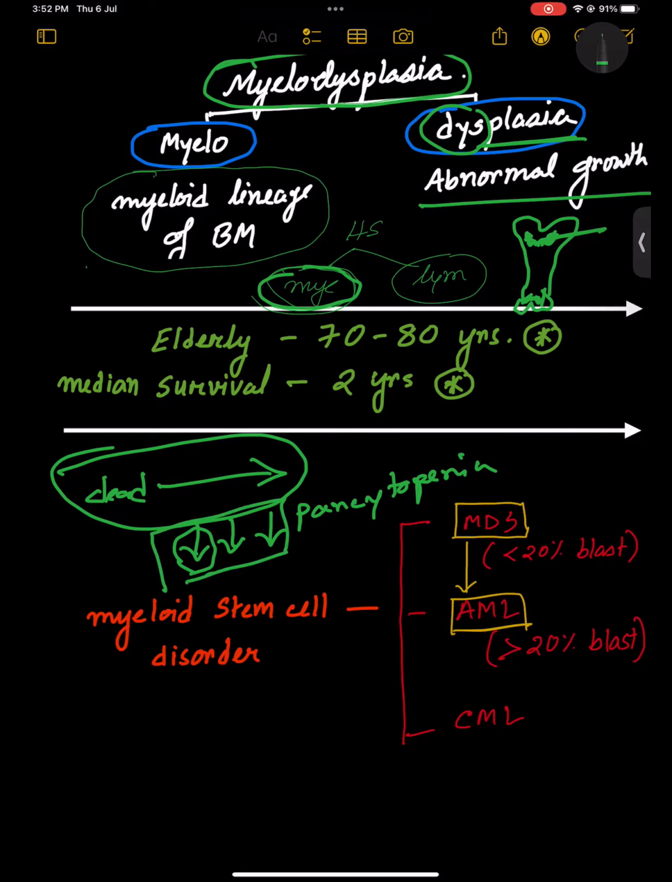Now come, usually which people are having this myelodysplasia? Usually it occurs in older people. If you get the scenario, you will get that they are older people, 70 to 80 years. Okay, this is one of your direct questions, that myelodysplasia is usually common in which age of the people. Another question is, what is the median survival rate in case of this myelodysplasia?